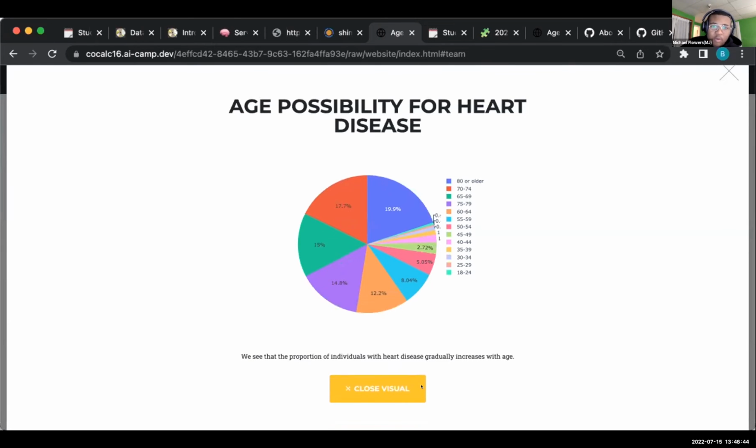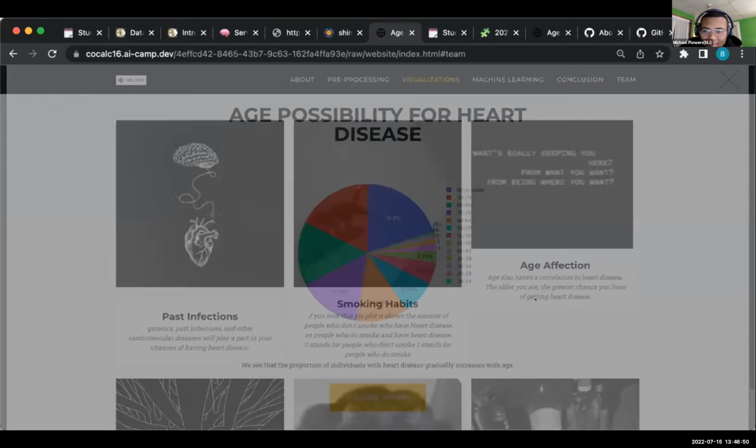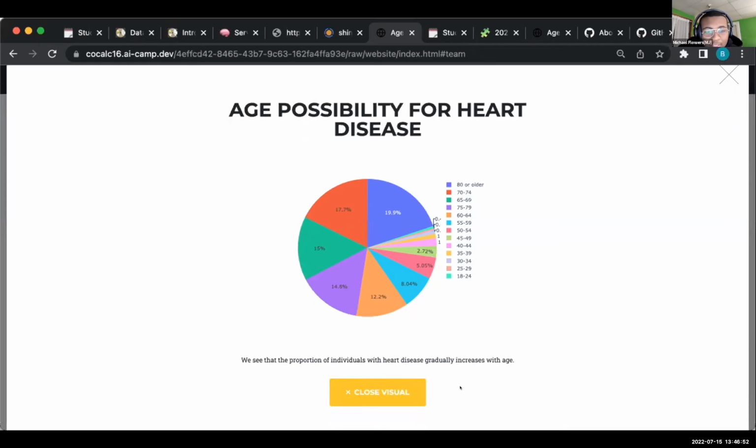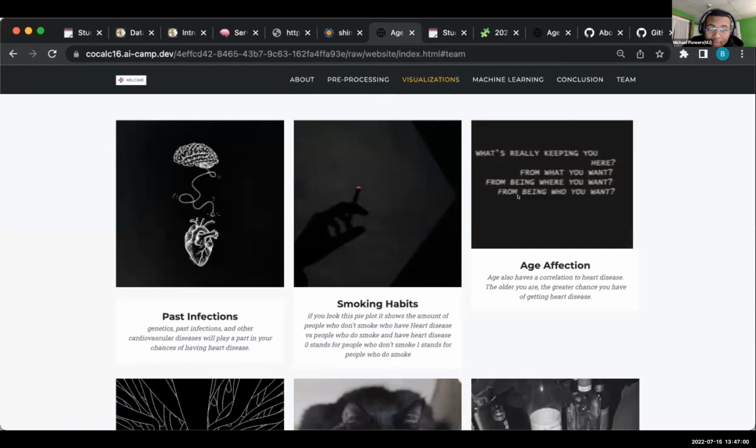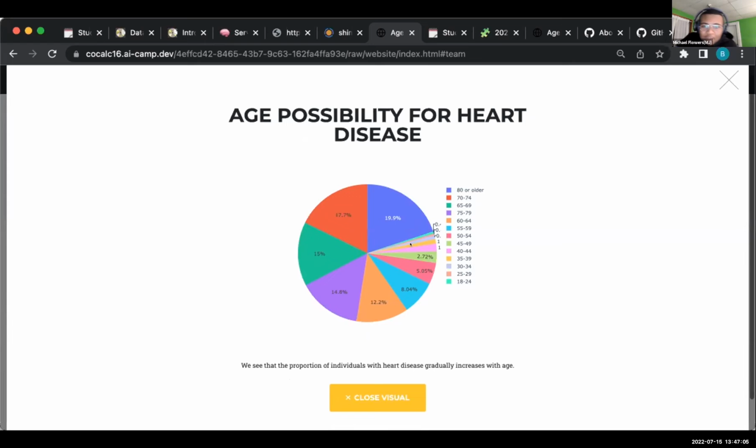Also, age has a correlation with heart disease too. In this chart, you can see that the proportion of individuals with heart disease gradually increases with age. As you can see, among people who are pretty young, like under the age of 50, a lot of them don't really have heart disease. But as you get older, their chances of getting heart disease greatly increase.